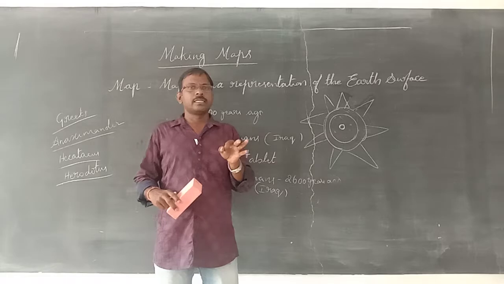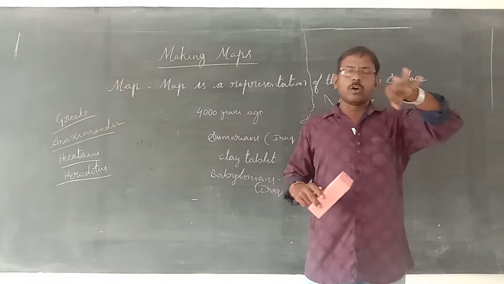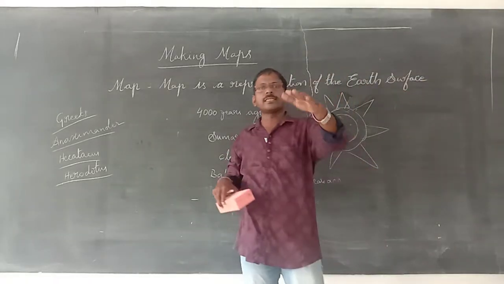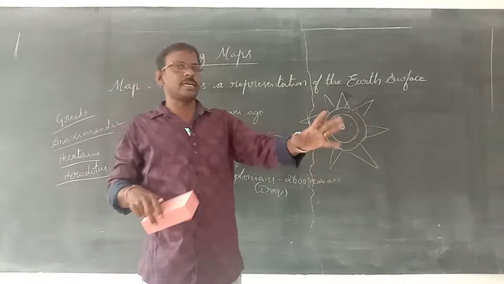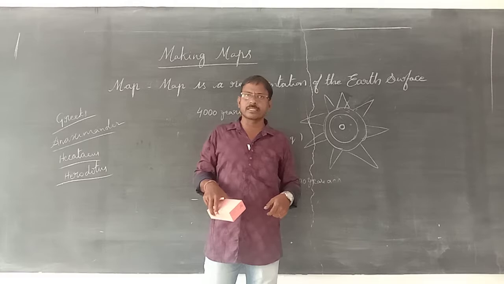Mainly, they prepared the map depending on ocean water. When they went to one place, they saw there was an ocean. When they went to another area, salt water also appeared.